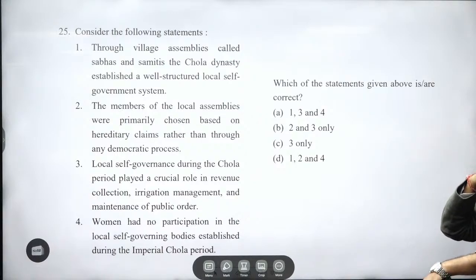25. Through village assemblies called Sabhas and Samitis, the Chola dynasty established a well-structured local self-government for them.